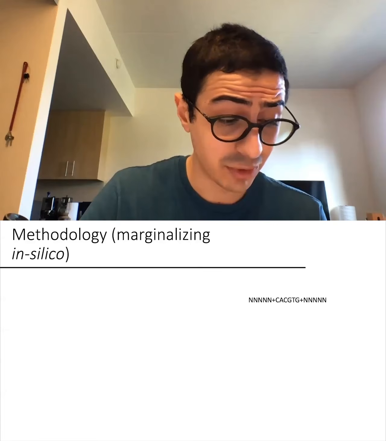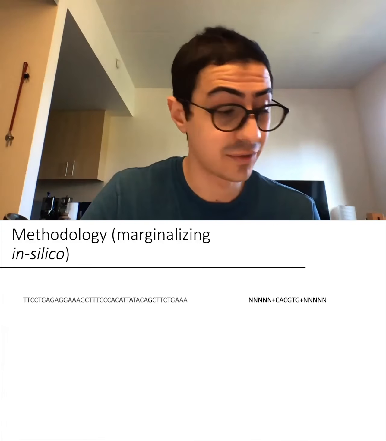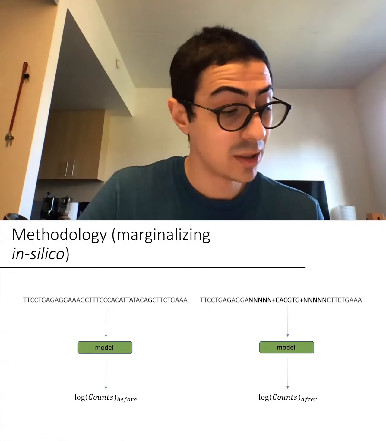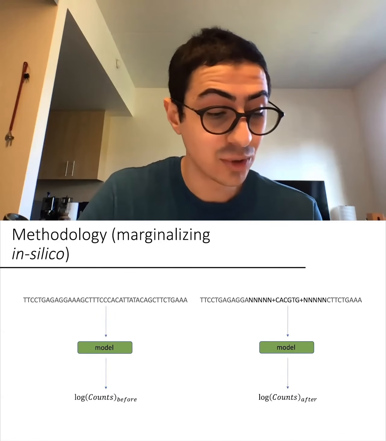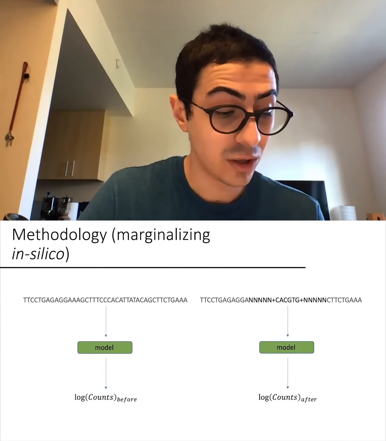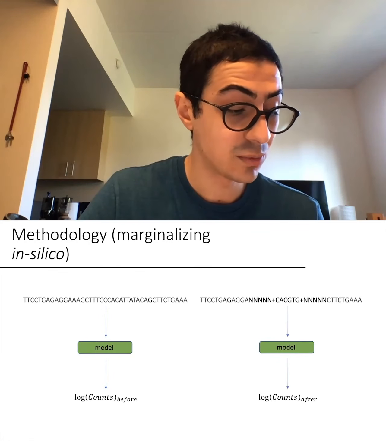To generate a prediction, we randomly shuffle a uniform sample of 100 different backgrounds from test chromosomes. Then the model predicts before and after the flanks and core motifs are inserted at the center of the backgrounds. The predictions for the log total read counts in the input window are stored.